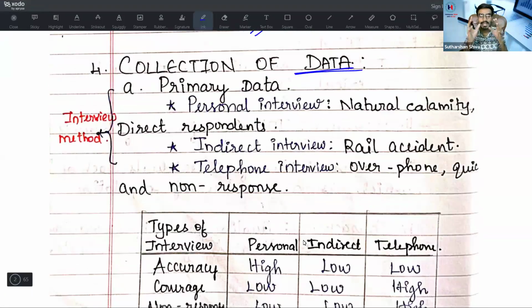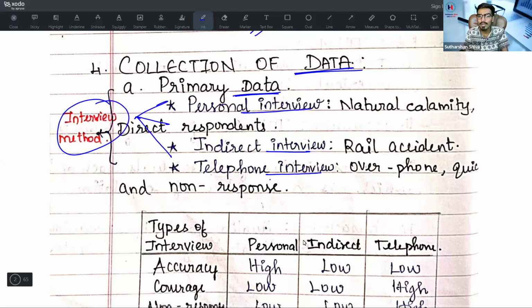What is collection of data? Under the collection of data, the first part is primary data, which we are collecting. Primary data is further divided into three parts: personal interview, indirect interview, telephonic interview. Under primary data, the first method is interview, and that interview is bifurcated into three: personal interview, indirect interview, telephonic interview.